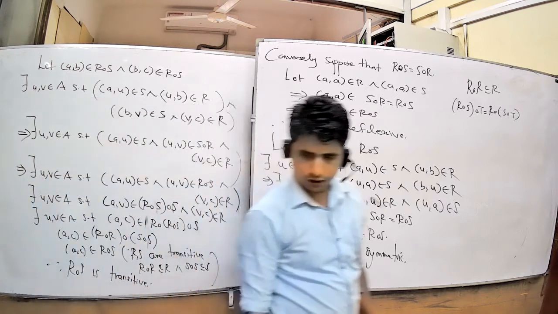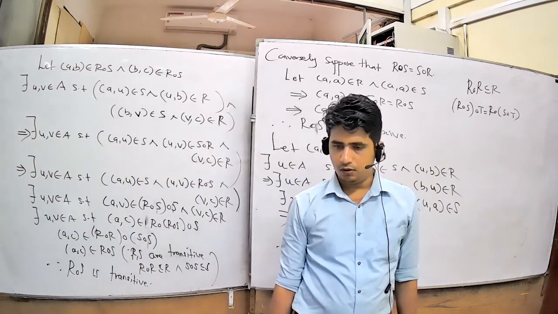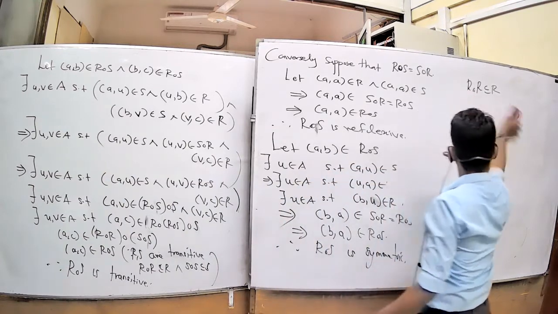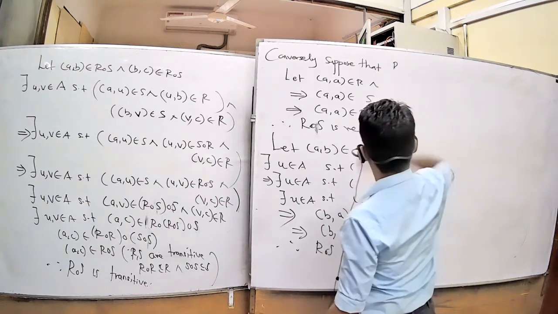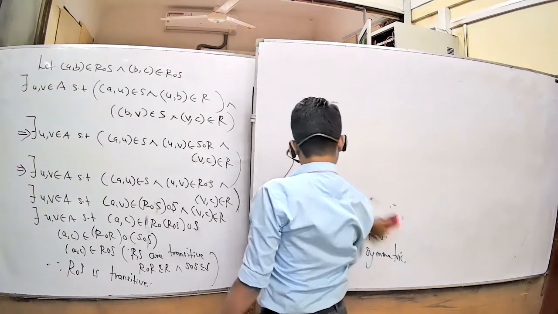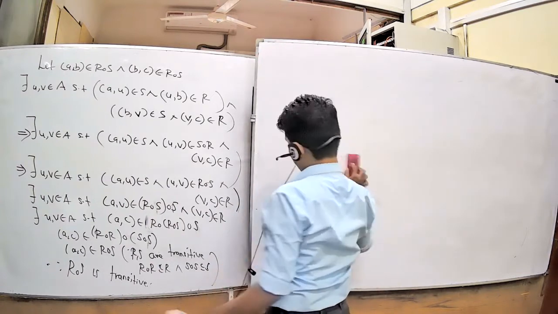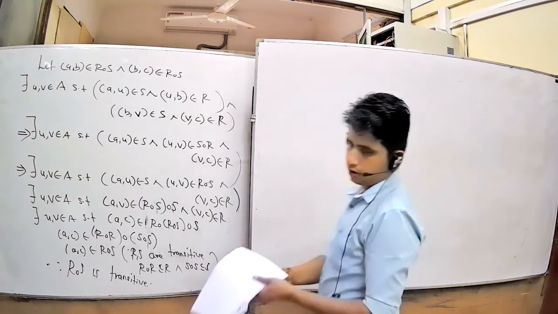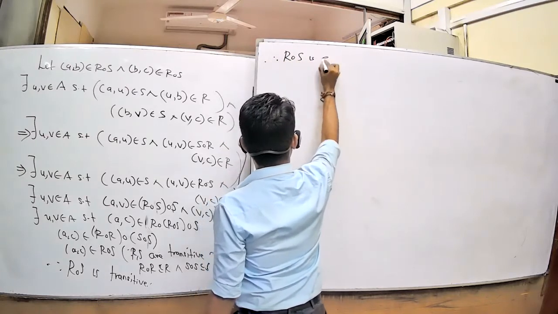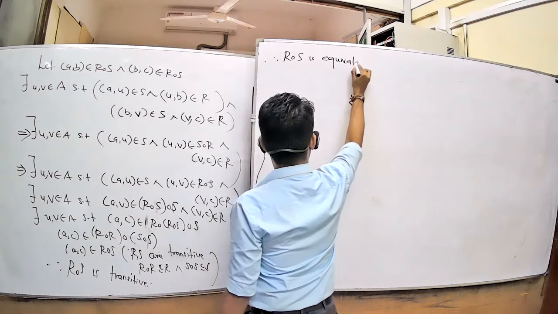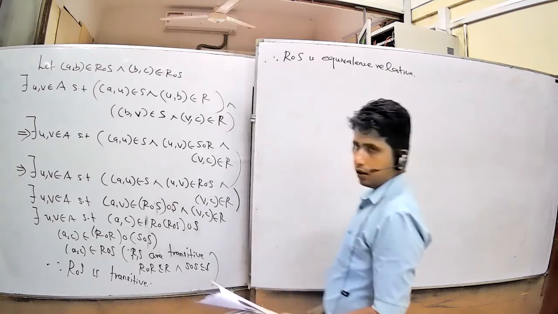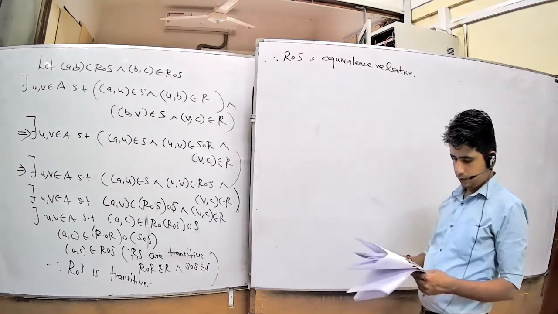R composition S is transitive, therefore R composition S is an equivalence relation. Okay.